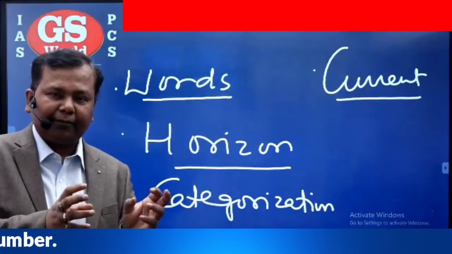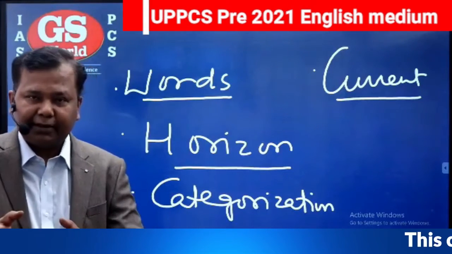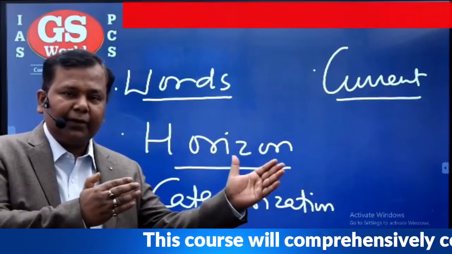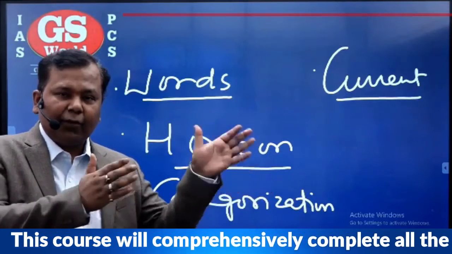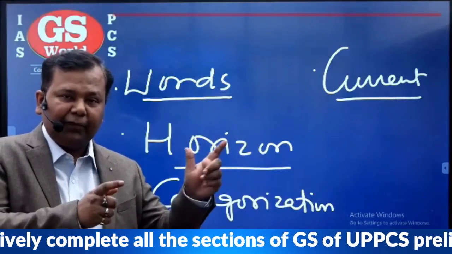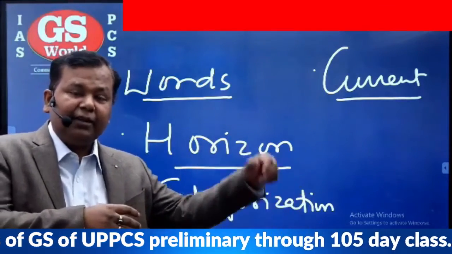Then when we are preparing, suppose article 2 or 3, or article 25, 26, at that point of time only, what is its connection with the political system? What is its connection, if any, with the Panchayati Raj? What is its connection with anything extra?